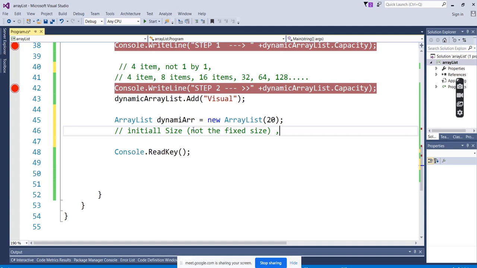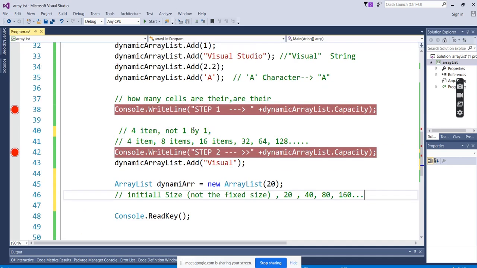After 20, dynamic sizes keep on increasing. 20, 20 to 40, then 80, then 160, keeps on going. This is the way you can think about how the ArrayList is working on the memory and allocating the space, the capacity, so we can check it out.